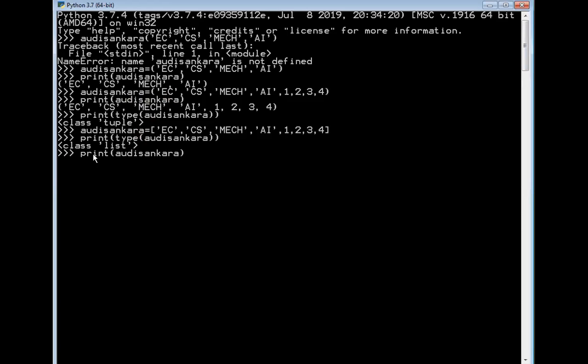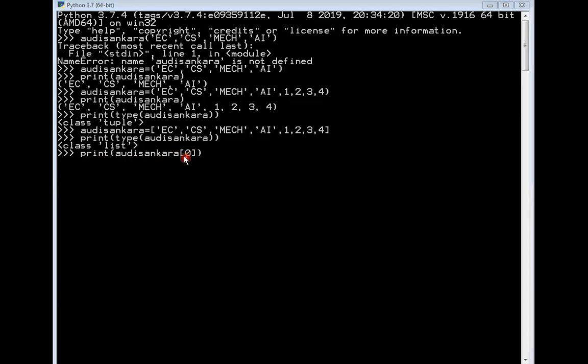Just use the square bracket, and then specify the index number. In this example, I have used the print statement, and in that I have specified the name of the tuple, Adi Shankara, and in that I have specified the index number 0.